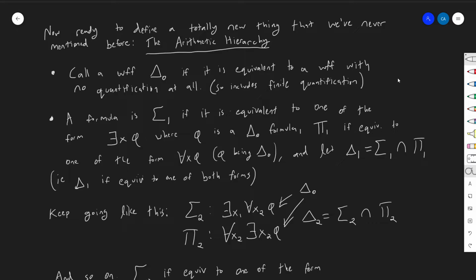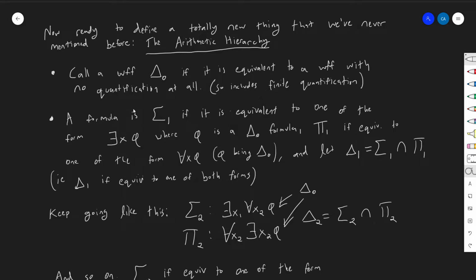We're going to call a well-formed formula delta 0, with a capital delta, if it is equivalent to a formula which has no quantification at all. So that includes finite quantification too, by the way. Delta 0 is either no quantification or finite quantification, but finite quantification we said is fake, right? So delta 0 formulas have no quantification. That's all it is. We're not defining the set yet, we're not defining the hierarchy yet. What we're defining now is a way to classify formulas.